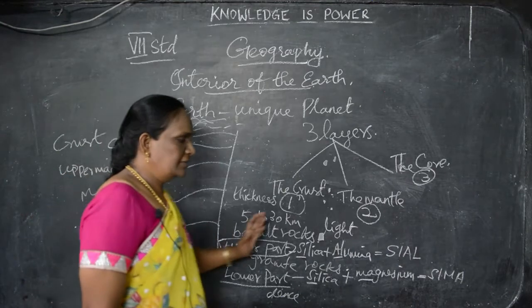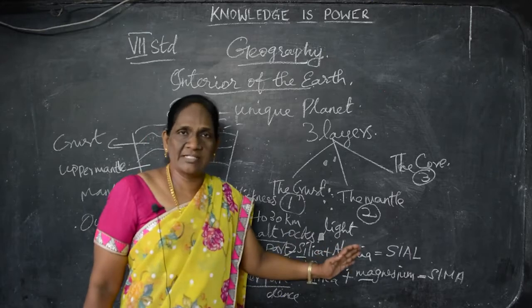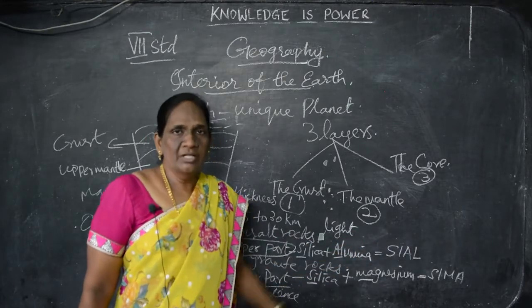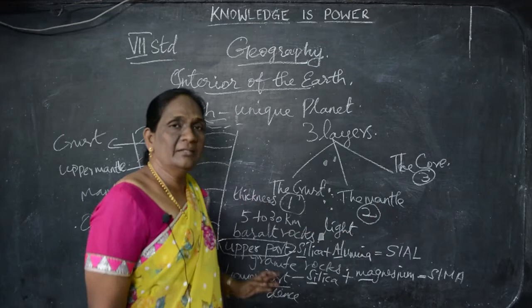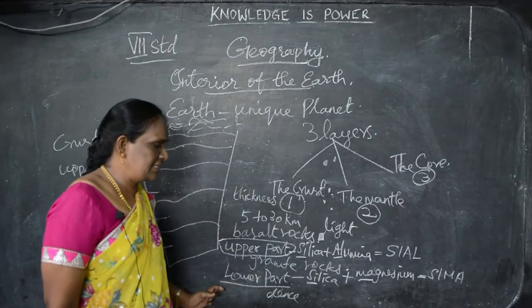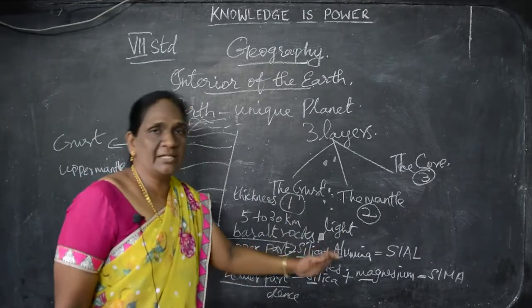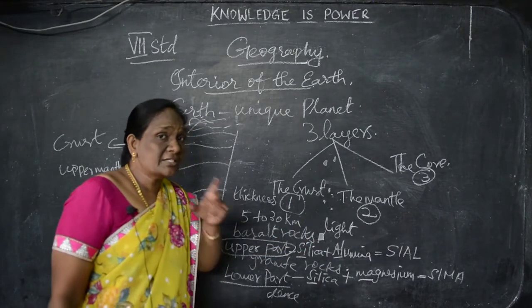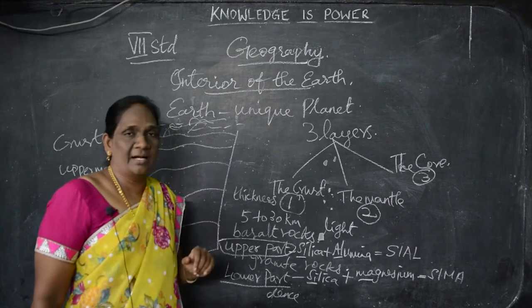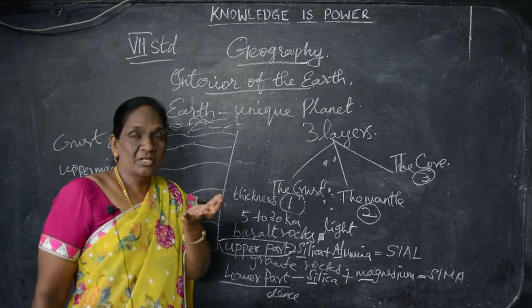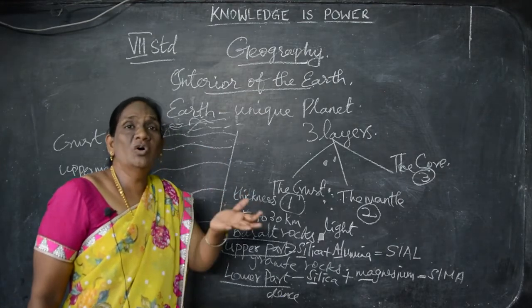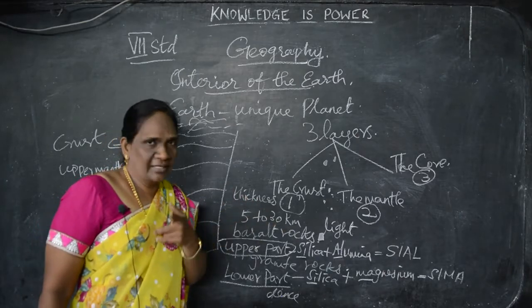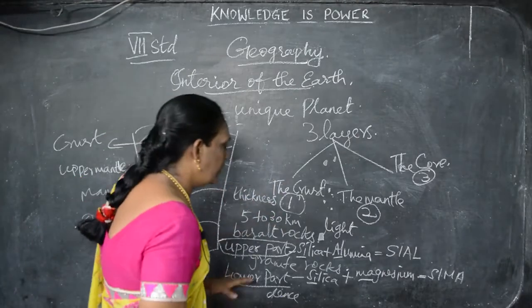The upper part has silica plus aluminum, so it is called SIAL. In the lower part, we can see silica plus magnesium, so we call it SIMA. SIMA is denser than SIAL. SIAL is lightweight, so the SIAL is floating on SIMA. Can you follow? So these are all about the crust.